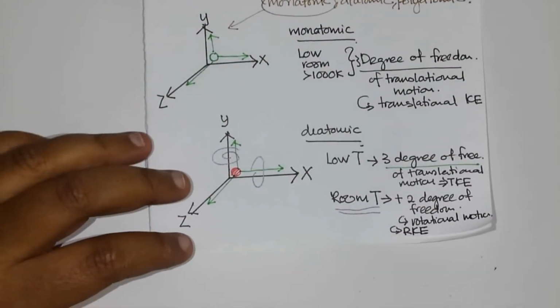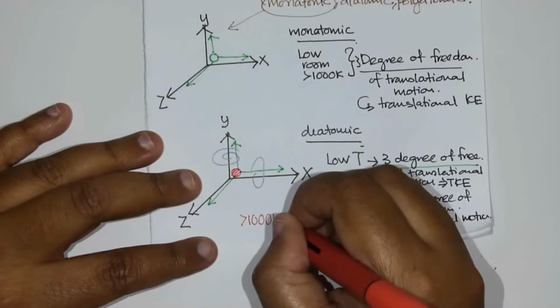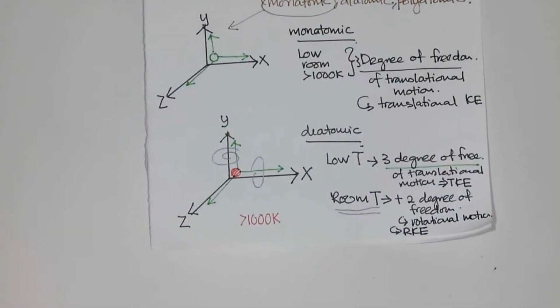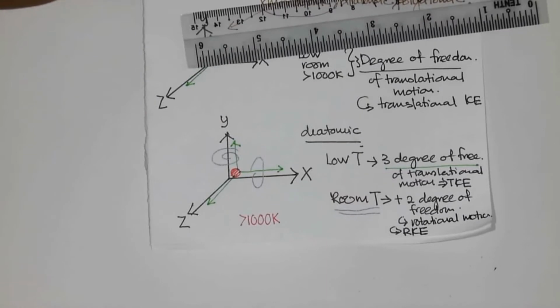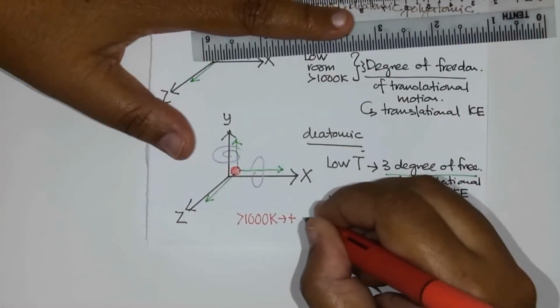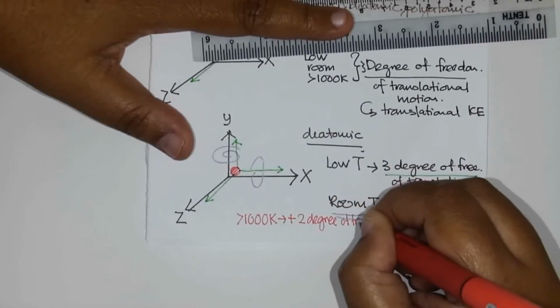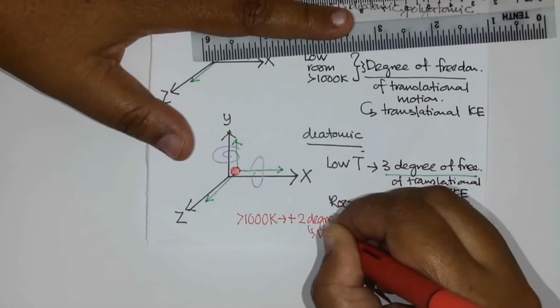Now, if the temperature is above 1000 Kelvin, a diatomic will have another 2 degrees of freedom, which is vibrational motion.